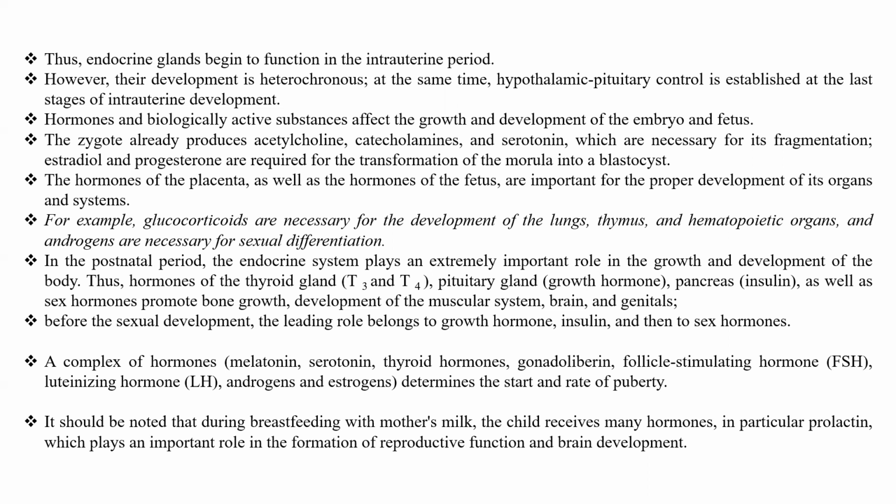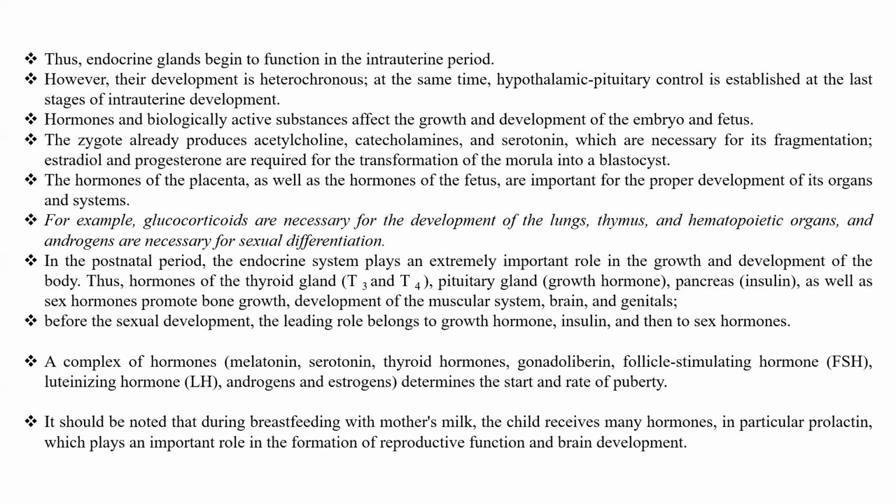In the postnatal period, the endocrine system plays an extremely important role in the process of growth and development of the body. Thyroid hormones, pituitary gland hormones, and insulin, the pancreas hormone, as well as sex hormones, promote bone growth and development of the muscular system, brain, and genitals.